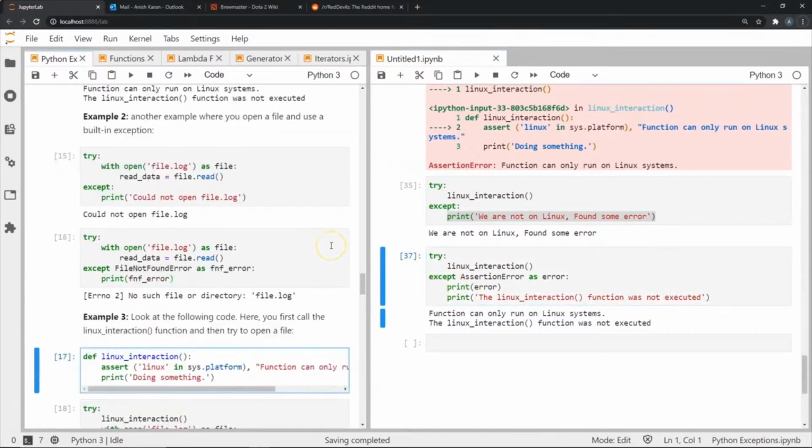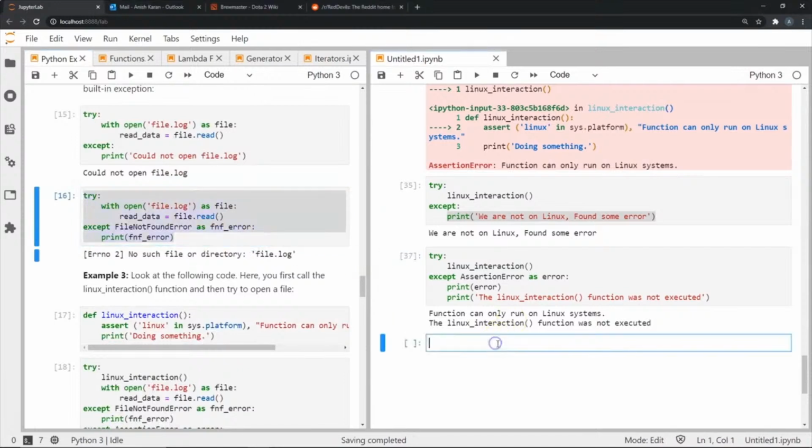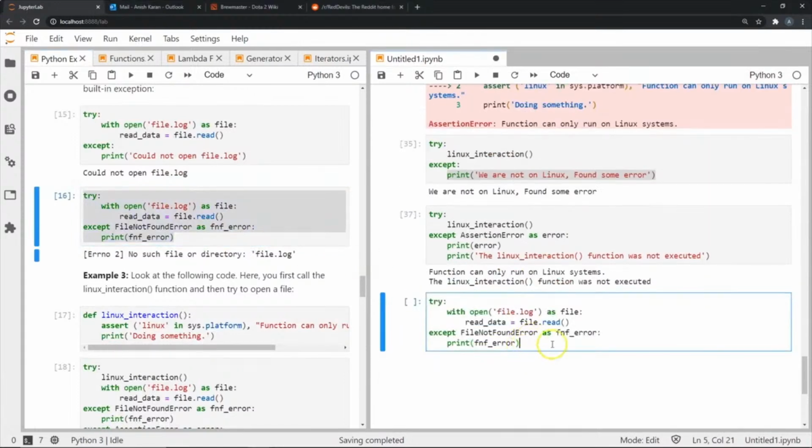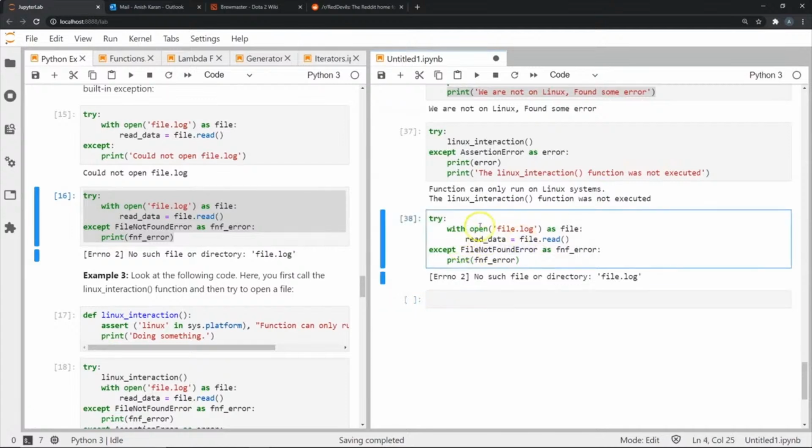Now let's look at another example. In this example, I'm going to try opening a particular file. This file does not exist, so I will get a file not found error, which is a built-in exception. I'm going to catch that and print that error here in the except block. As you can see, file not found, and whatever error I have, I printed over here. So this is a file not found error that we caught in our try block, and we're handling it in the except block.